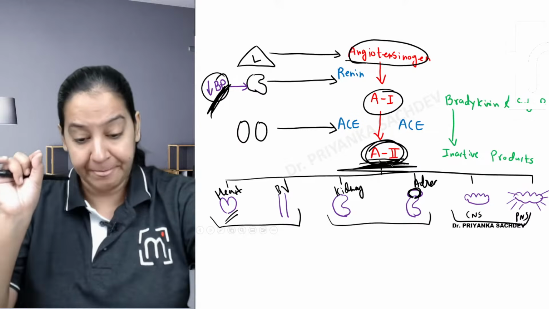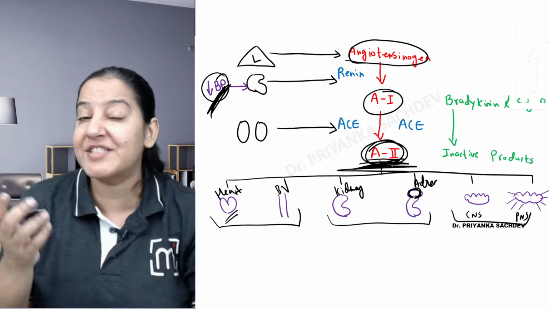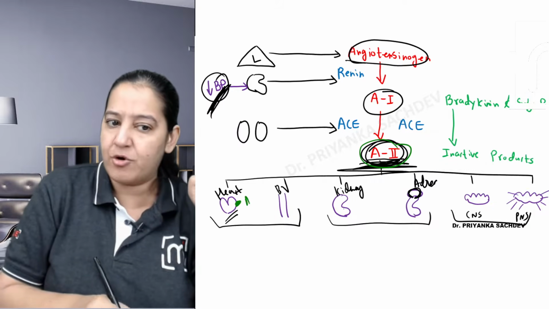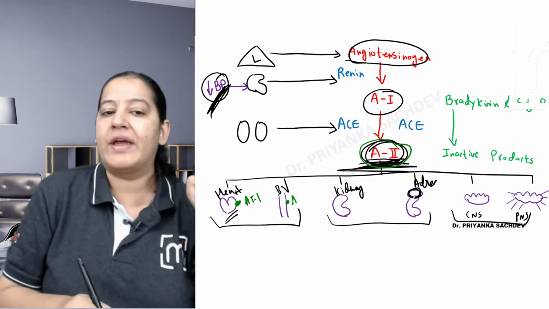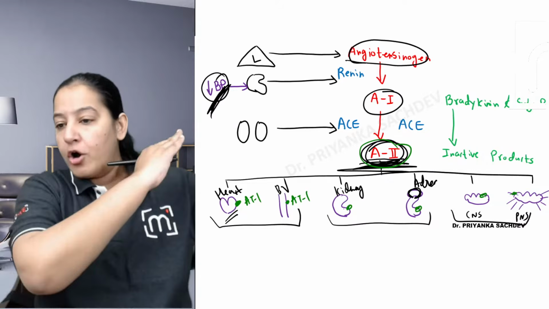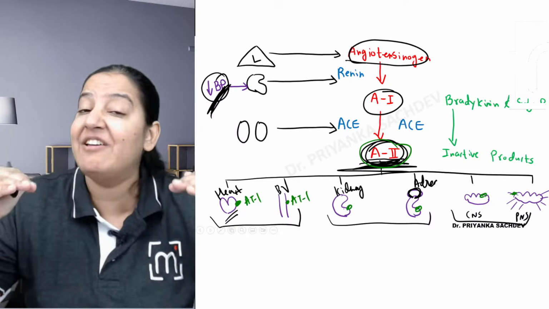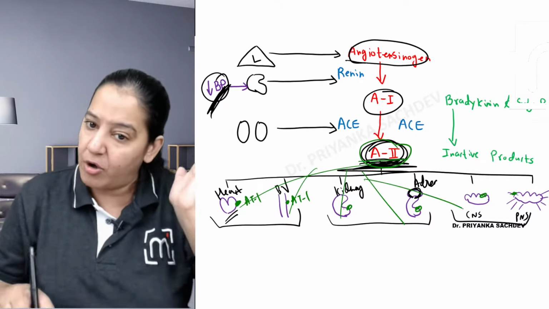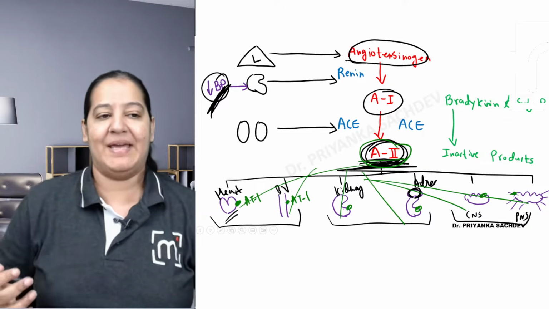Now, you tell me, on all these 6 organs, which receptors are present? For angiotensin 2, AT1 receptors. So see, here I am drawing AT1, here also, here also, here also. On all 6 organs, we have AT1 receptor. Angiotensin 2 acts on AT1 receptor on these 6 organs and causes rise in BP.